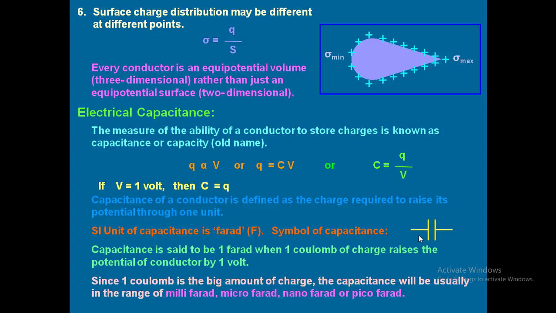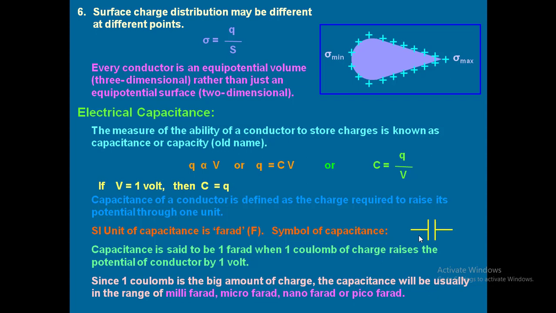Now see here, since 1 coulomb is a big amount of charge, the capacitance will usually be in the range of millifarad, microfarad, nanofarad or picofarad. Now in class 10, I think you have calculated one problem. How many electrons are present in 1 coulomb of charge? One question we have solved. I don't know whether you have remembered it or not. How many electrons will be there?